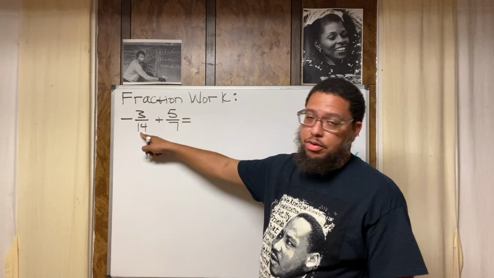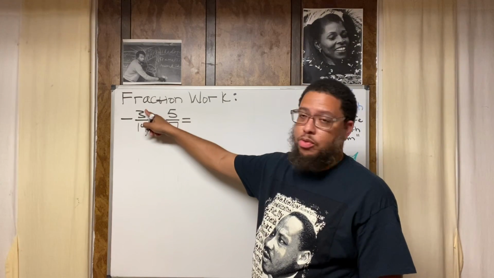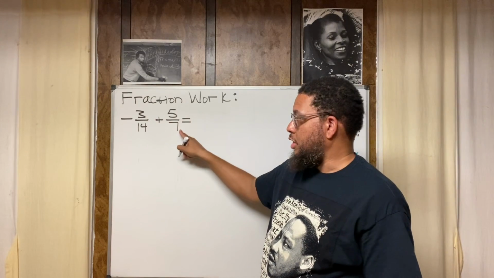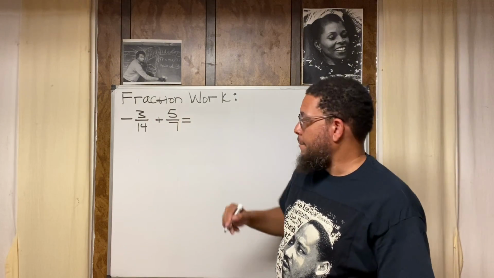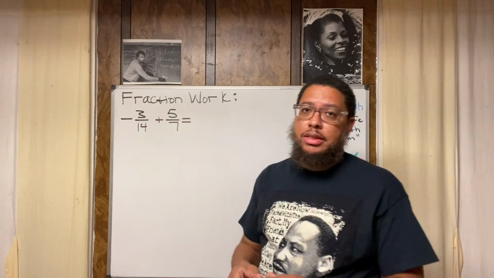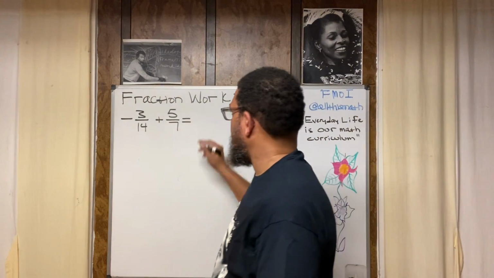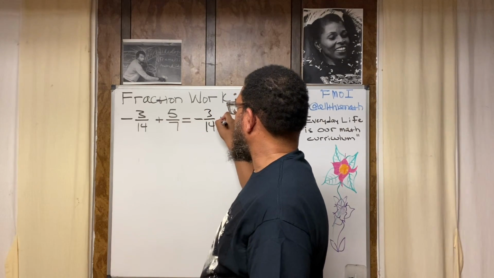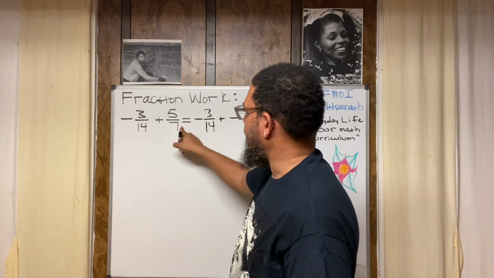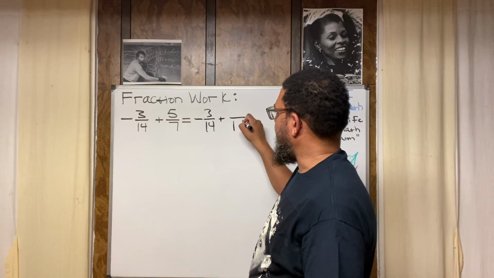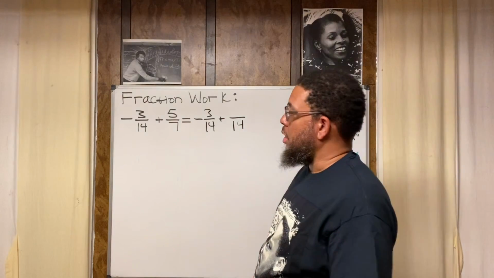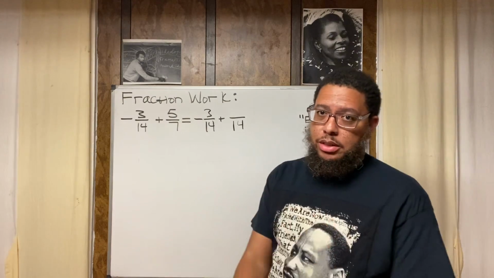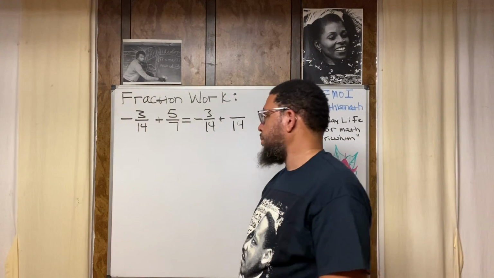All right? So remember, if your denominator don't change, the numerator don't change. This 7 got to change, so this 5 got to change. So I'm just going to rewrite the negative 3/14. And then what I'm going to do is change this 7 into a 14. That's my common denominator. Now we got common denominator. But wait, what's going to happen to this 5?